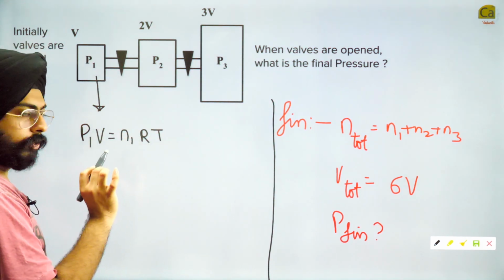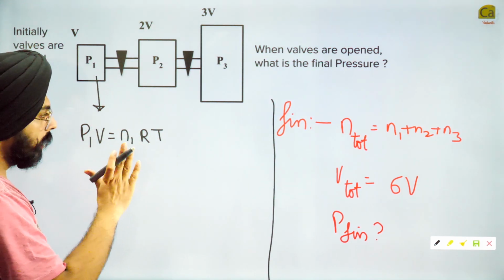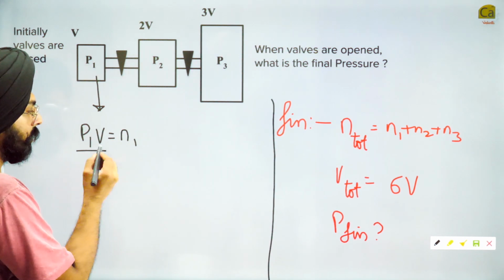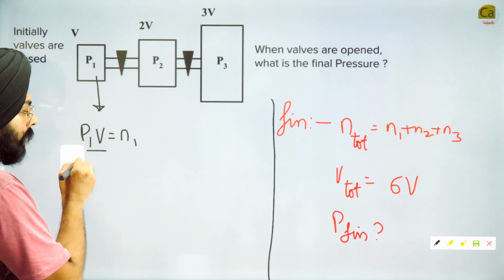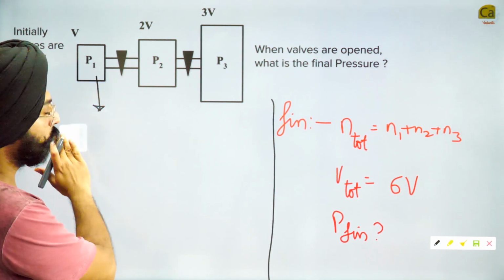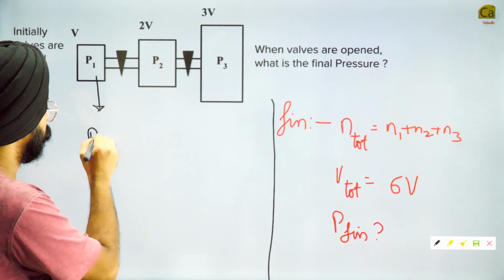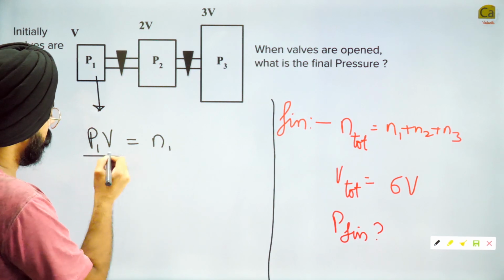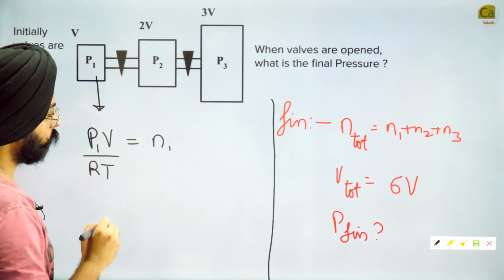So can I say this? Yeah, right. I can also write it in a different manner. Can I say N1 is equal to P1V by RT? Hold on, I'm too close to the board. It's registering multiple inputs. P1V is equal to N1RT, so here N1 will come as P1V by RT.